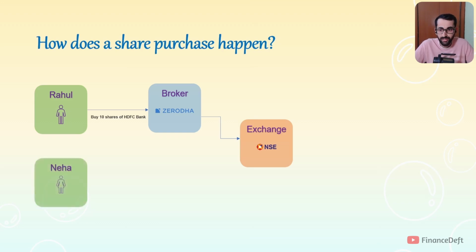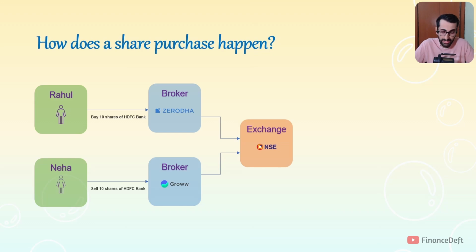Now let us say Neha has shares of HDFC Bank she got through an IPO, and now she wants to sell them. She goes to her broker, let's say Groww, and says sell 10 shares of HDFC Bank. This order goes to the exchange. Now the exchange matches these two orders because the quantity is the same. So these two get matched and the order gets placed.